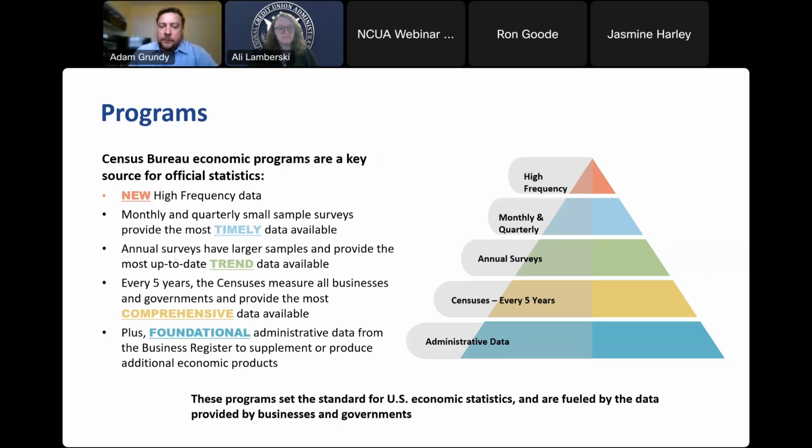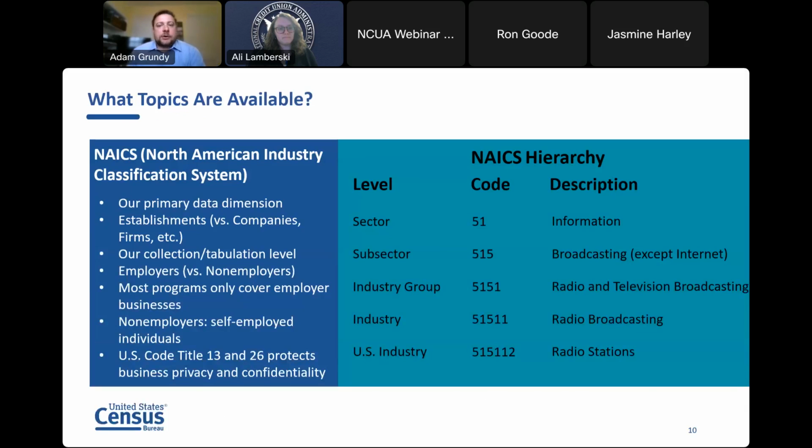And at the bottom of our pyramid is our foundational administrative data. This helps us supplement or produce additional economic products. So on this slide, I'm going to be talking about how we're structured on a NAICS hierarchy. NAICS stands for North American Industry Classification System. It's our primary data dimension, and the sector is the 2-digit level of how we're structured in the NAICS hierarchy. As you add more digits to your NAICS code, such as subsector or industry group or industry, you get much more specific, as you can see on the chart on the right-hand side.